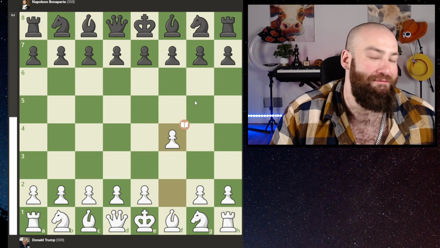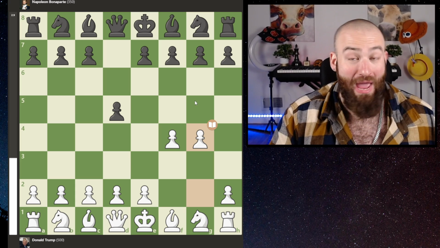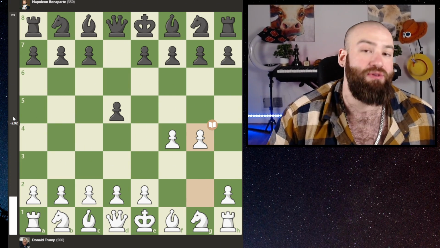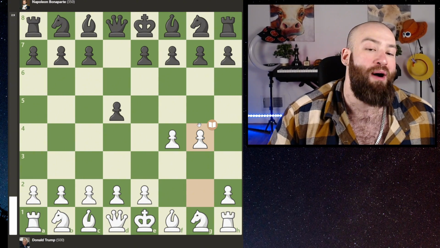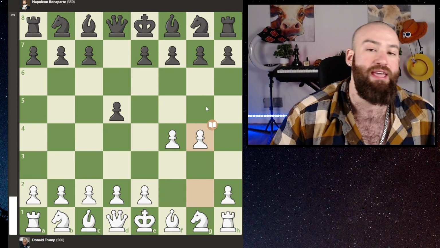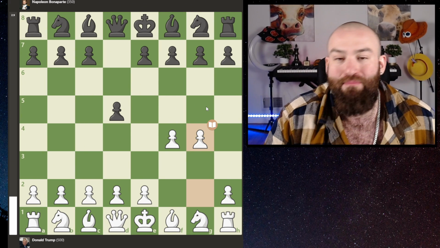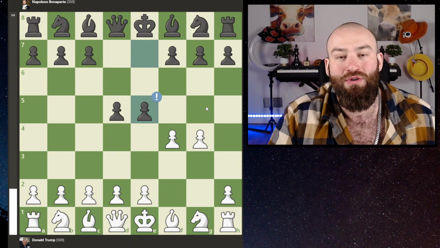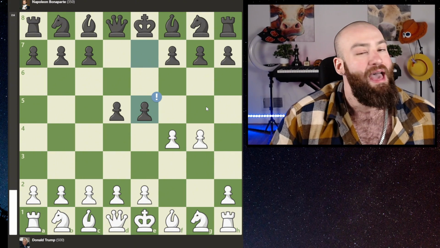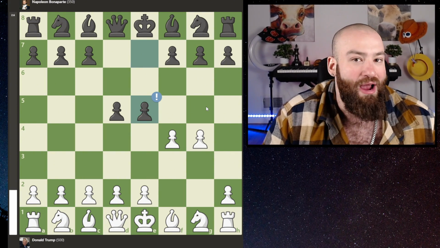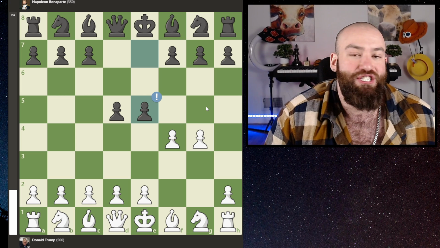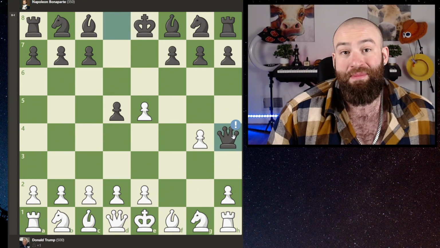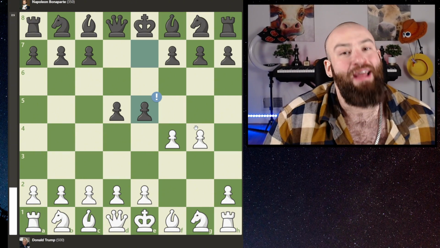It starts with f4, d5, g4, and your eyes do not deceive you. Move 2 and Trump is basically dead lost. Now, this pawn is straight up hanging. Best move is to take it. And Napoleon opts for second best move, e5. Now, did he know that this was second best move and he was threatening something sneaky? I don't know. I think he was probably just trying to be aggressive, which is what ChatGPT generated, because also, if you take, you just legitimately get mated. Amazingly, that did not happen in the game.